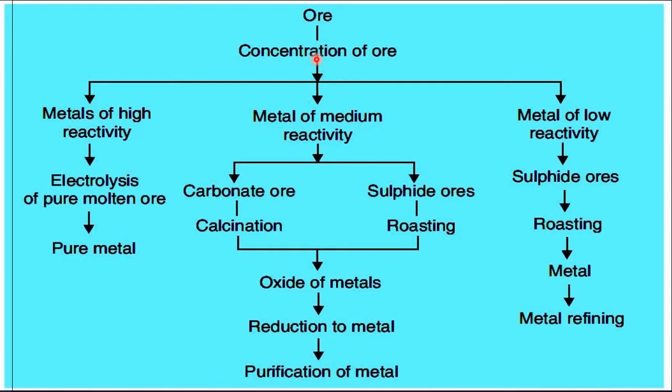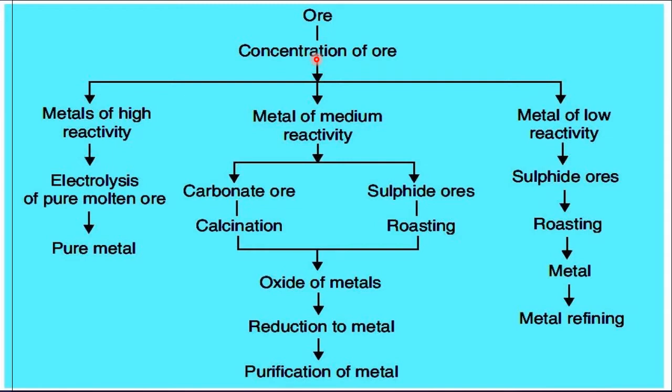So the first method, hydraulic washing, is just washing the ore with water so that the dirt can be removed. Second is magnetic separation, which means that out of the gangue particles or the ore, whichever has a magnetic property, whichever is attracted toward the magnet, will get separated. And the third one is froth flotation.